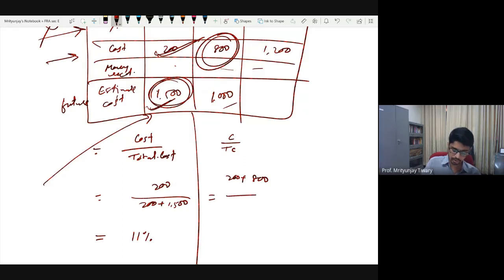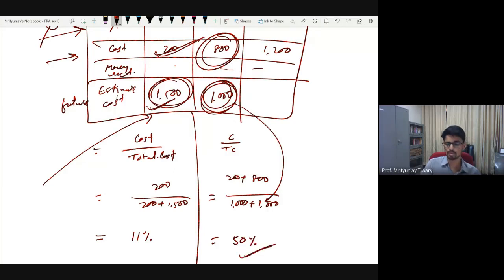And what do you think total cost is going to be? So total cost is going to be 1,000 crores you have already spent, and you estimate that 1,000 additional will be spent. So total 1,000 plus 1,000. So basically 1 divided by 2, that is 50% of the work got completed by the end of year 2. And in third year, work got completed, so no need to do computation, the percentage becomes 100%.